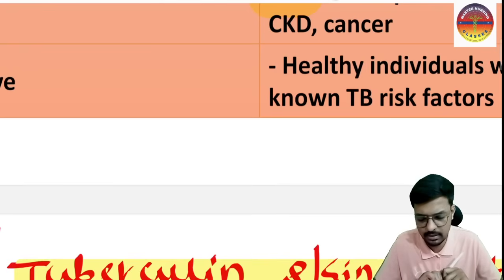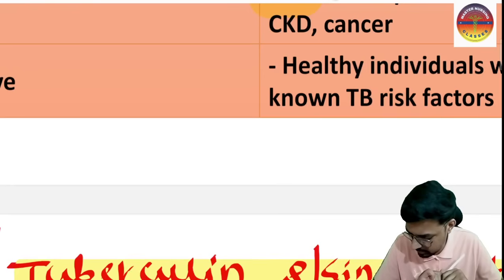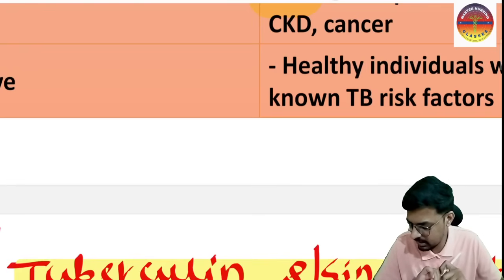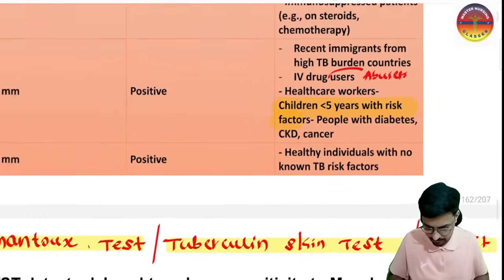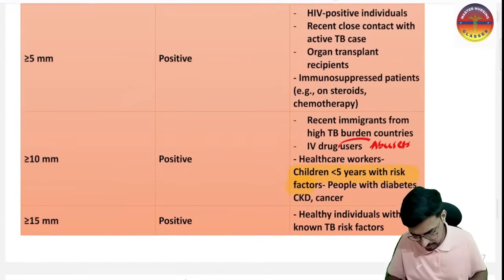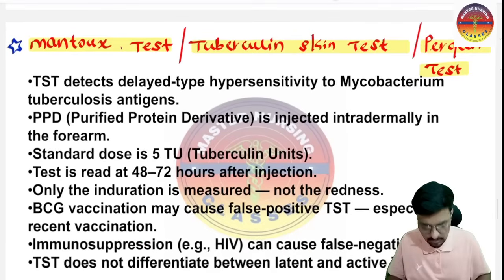Your answer should be yes, more than 5, like a child less than 5 years. So that is the 4-year child I mentioned with CKD. In this particular child, if the induration is around 10 mm or more, that is considered positive. Okay, so please keep this in mind. That is important for the exam. Okay, yes sir. The next very important thing to keep in mind is this very important golden point.